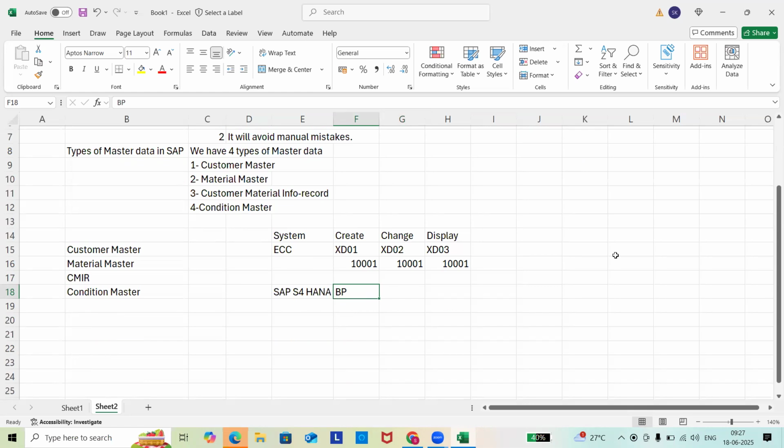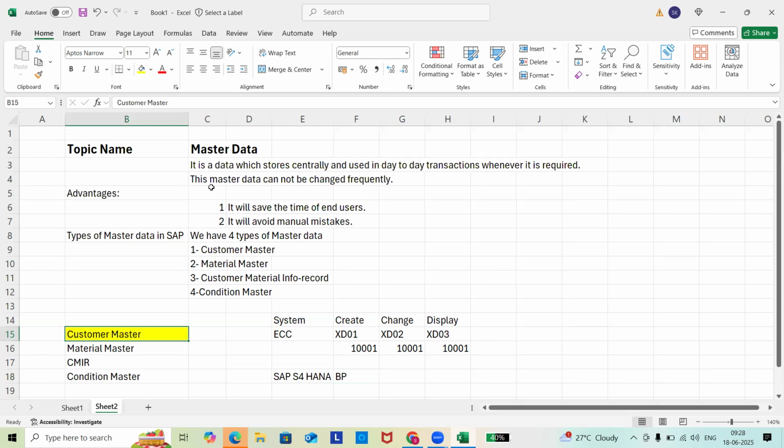These three options you will also find here, but the T code will remain the same, BP only. There you will find a symbol where you can click and the screen will convert to a change view, a creation view, or a display view. In ECC you have different T codes to go there, though within the screen you also have options for creation, change, and display mode. But it's not like S4HANA, where you have only a single T code. And I am talking about the customer master at this moment. Don't focus on all other things now.